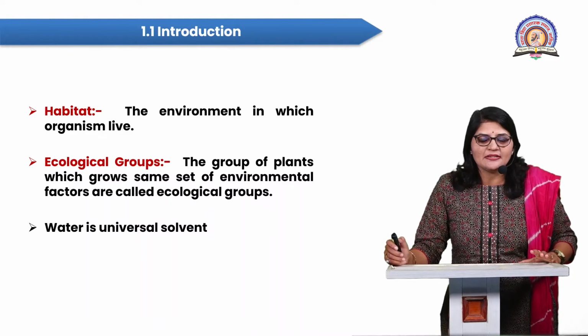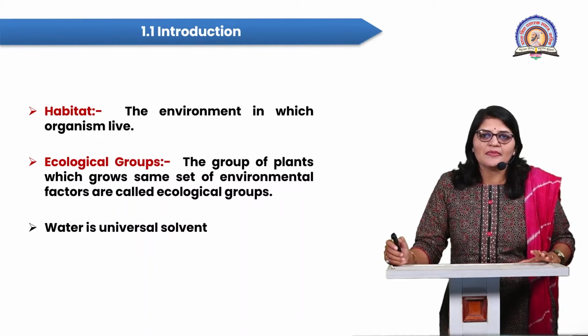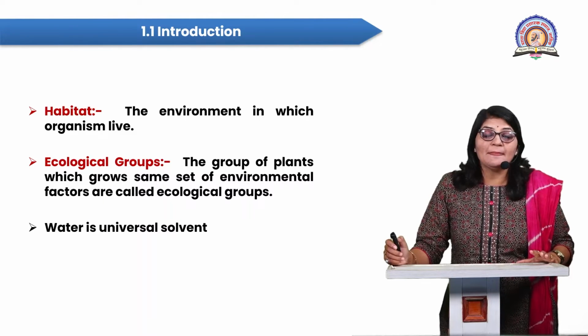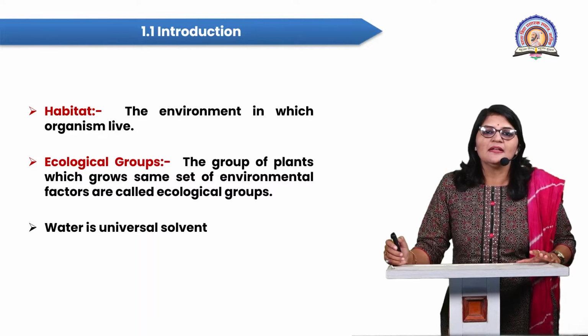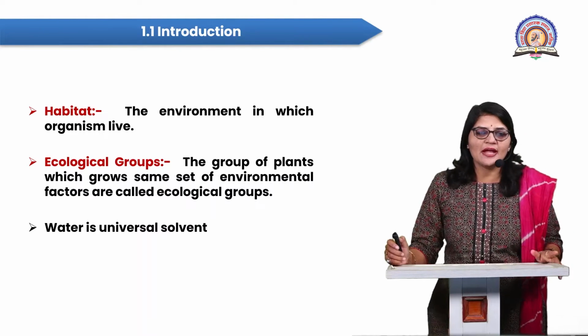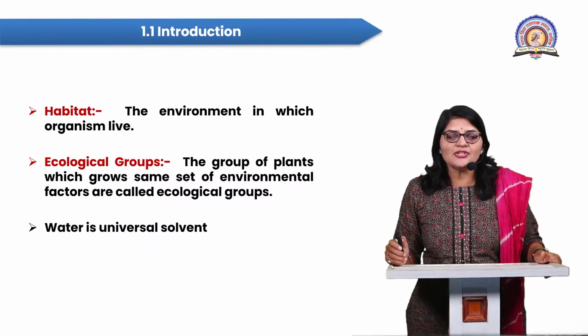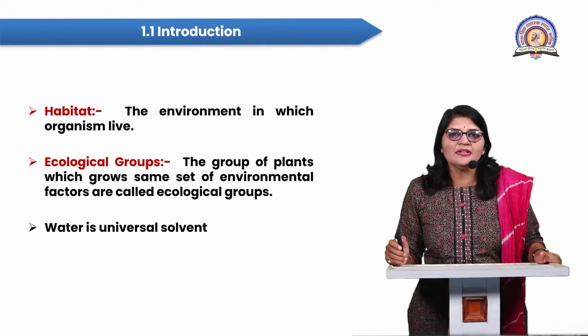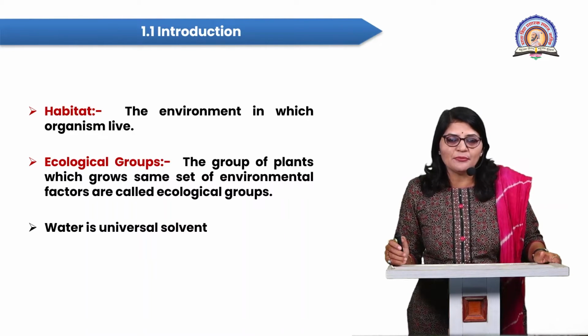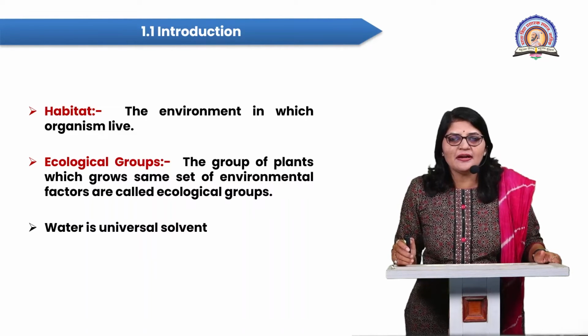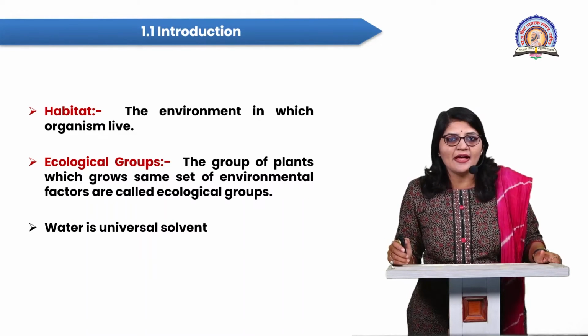So the habit is nothing but the external appearance of the organism, and the other term is habitat. So what is a habitat? Habitat is nothing but the environment in which the organism lives. Means at which particular climatic condition or environmental condition the organism lives. Simply, students, the habitat is nothing but the dwelling place of the organism.